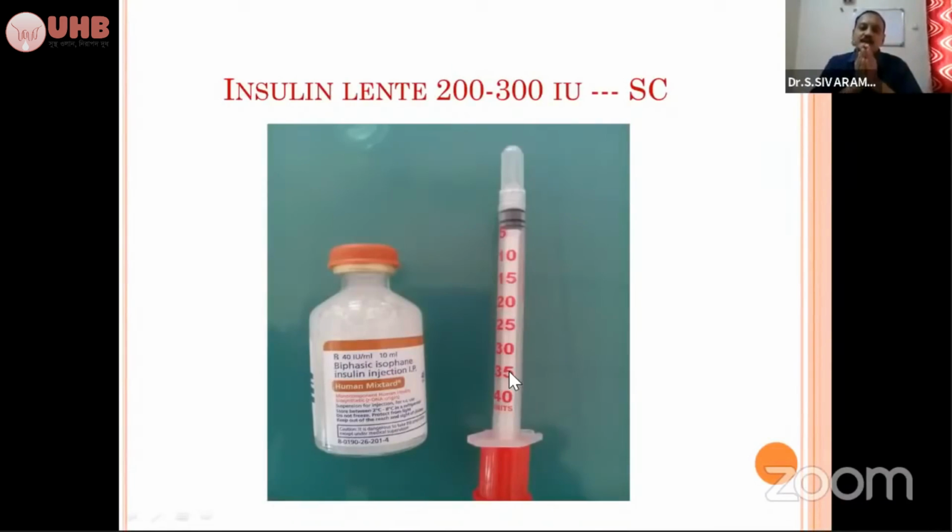So already the animal is hypoglycemic. If you are giving only insulin, the animal will again go into hypoglycemia and coma, and the animal will collapse. So you have to take care.